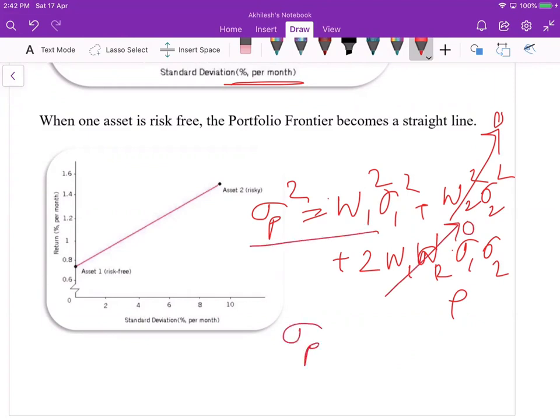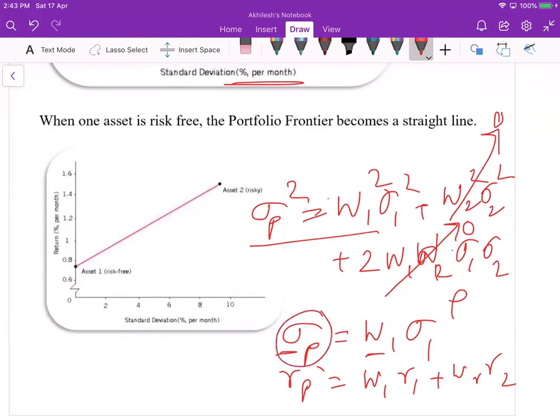Then sigma p is equal to w1 sigma 1, and we already know from the return that rp is equal to w1 r1 plus w2 r2. We have a linear relationship between w1 and this, and similarly we will always have a linear relationship between this and this.